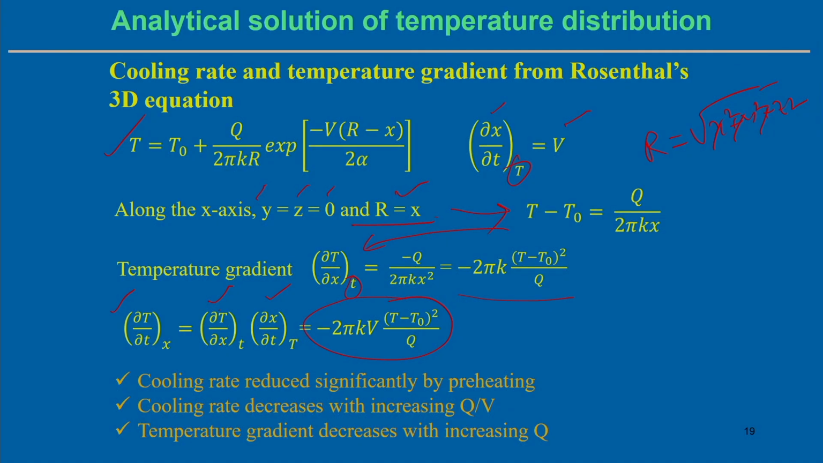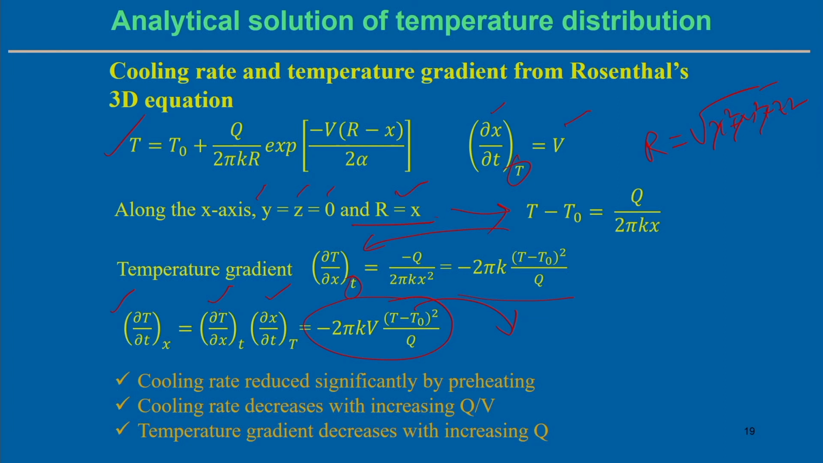It is possible to estimate the cooling rate, but what conclusion can we make from this? The cooling rate is reduced significantly by preheating. That means, if preheating is applied, the initial temperature T0 becomes much more than the room temperature, and then the cooling rate is reduced significantly by the preheating. This kind of conclusion we can make from this expression.